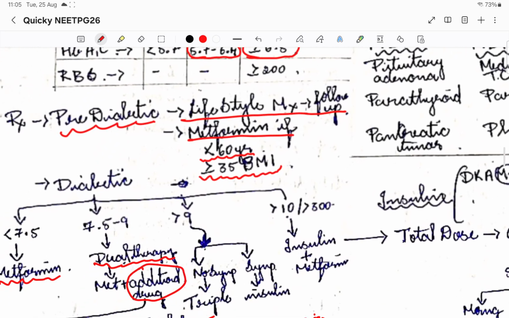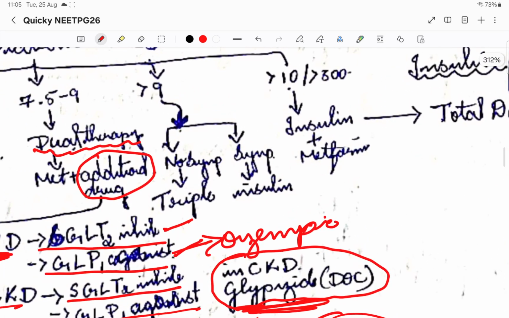Okay, then if HbA1c is more than 9, we'll see whether he is symptomatic. If there are no symptoms, then we'll go for triple therapy. We'll add one more drug along with the dual therapy I was giving. If he is symptomatic, if some end organ symptoms are there, then we'll go for insulin. So for patients who have 7.5 to 9, or if a patient comes with 10 HbA1c, we won't give insulin directly. We'll switch them to triple therapy first.